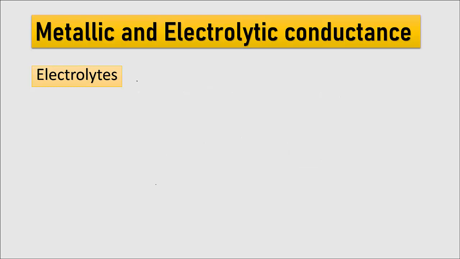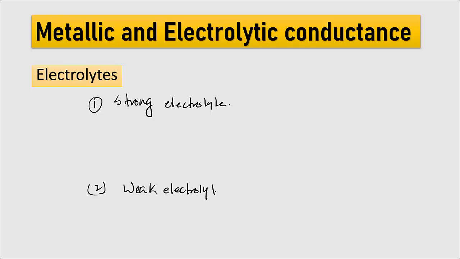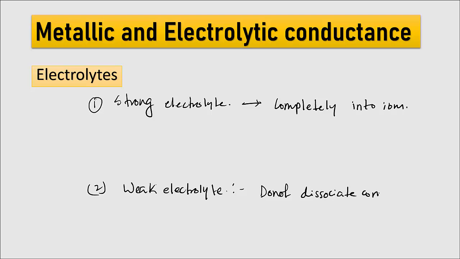There are generally two types of electrolytes. One is strong electrolyte and another is weak electrolyte. The strong electrolytes dissociate completely into ions. But the weak electrolytes do not dissociate completely into ions.